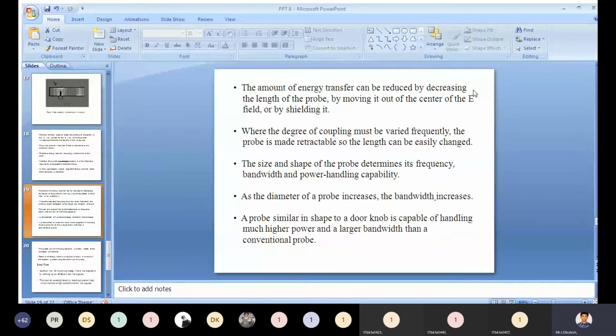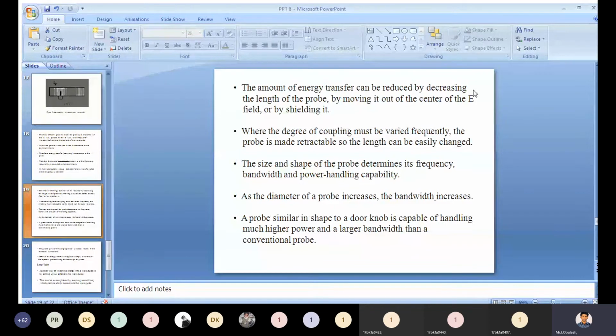Based on these three parameters, we are able to change the size and shape of the probe coupling.